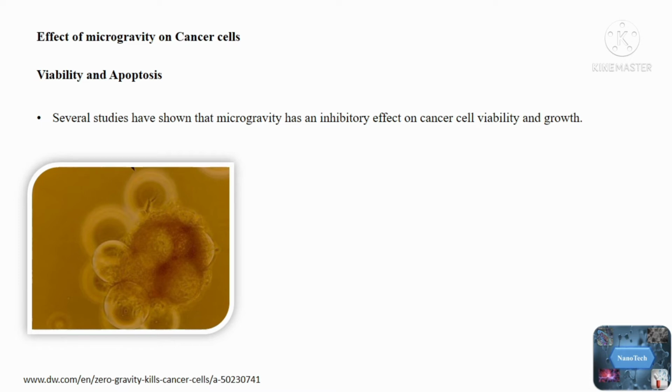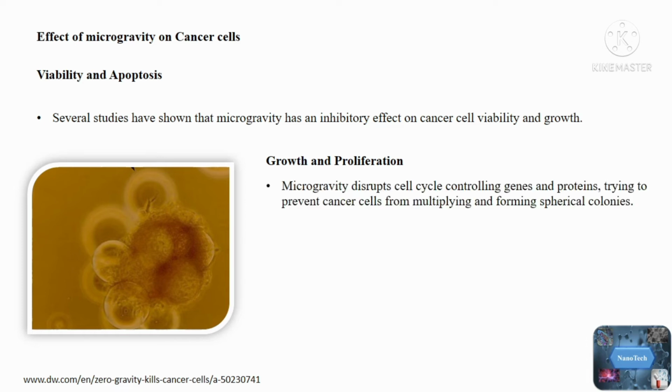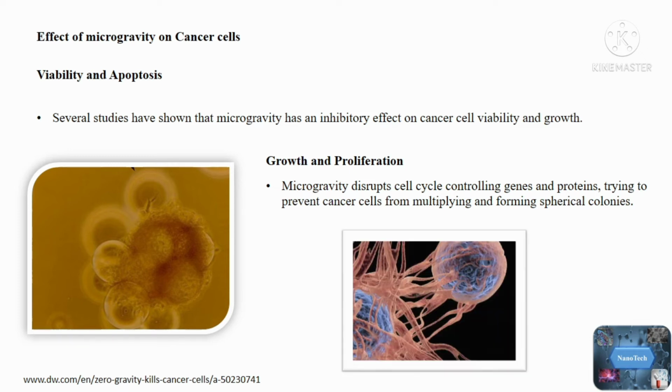Growth and proliferation. Microgravity disrupts cell cycle controlling genes and proteins, preventing cancer cells from multiplying and forming spherical colonies. According to some reports, microgravity inhibited the proliferation of lymphoma cancer cells and caused cell death. However, normal cells were unaffected.